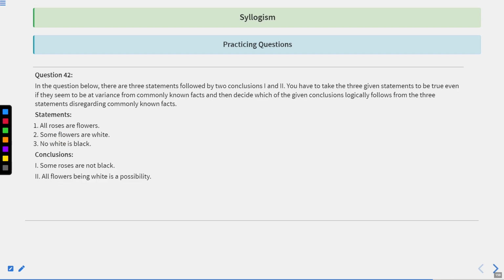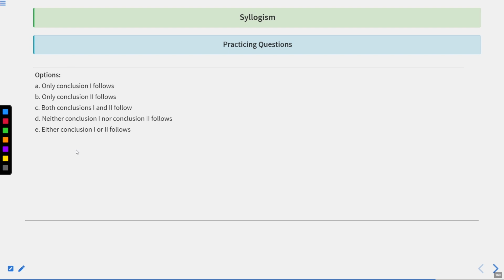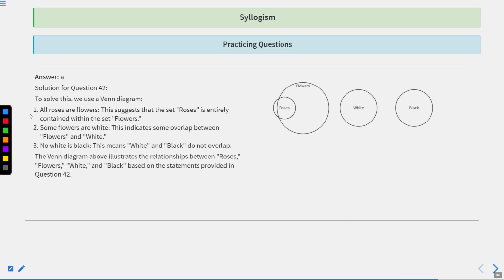Now again, question number 42 right now in front of you, my dear students. Please try to solve this question. All roses are flowers. Some flowers are white. No white is black. Very easy, very simple diagram. Let's try to figure out what can be the correct diagram. All roses are flowers. Circle, which is showing roses, and then flowers, which should be encompassing the whole roses, because all roses are flowers, meaning the whole circle of roses should be contained entirely within the set of flowers